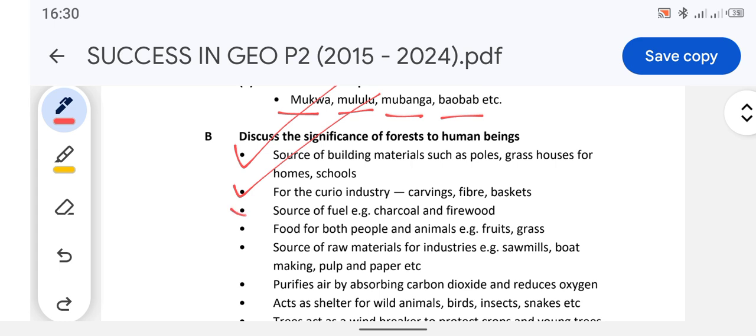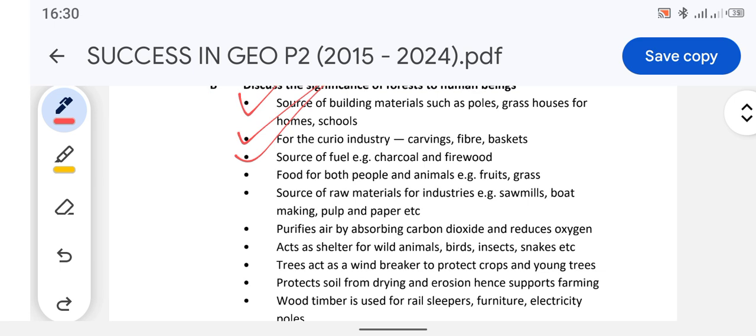And the other point is source of fuel, e.g. charcoal and firewood. The points are many, so we're going to be looking at 4. Normally in geography it is 4 points, but it depends on the marks.